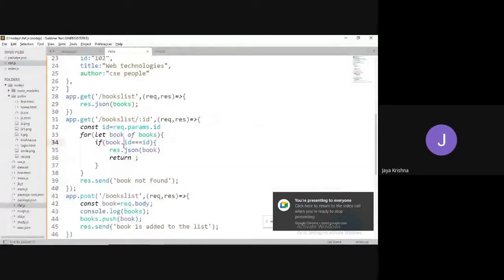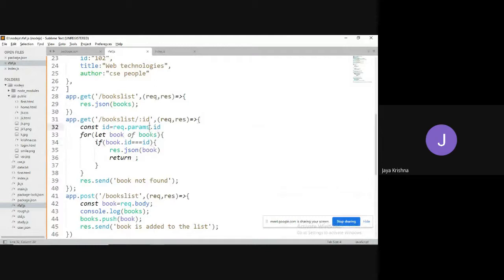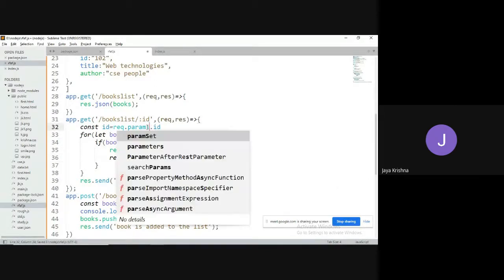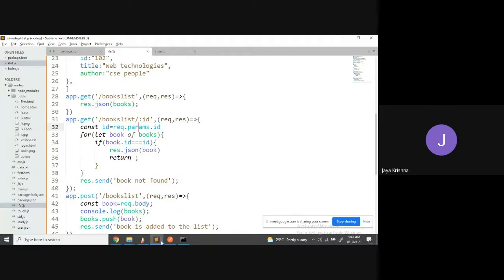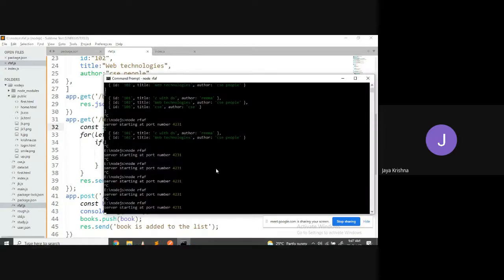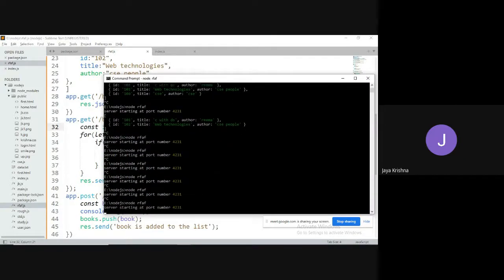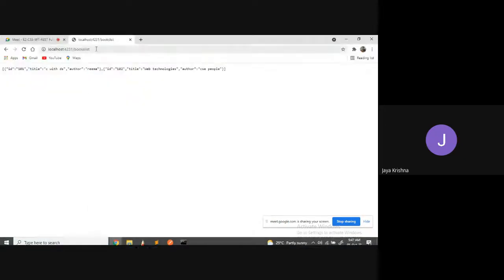Yes, guys. The mistake is I wrote "paramum". Actually, it is params. Okay, so the attribute name is params. Then you'll get the answer. So I will once again restart my server